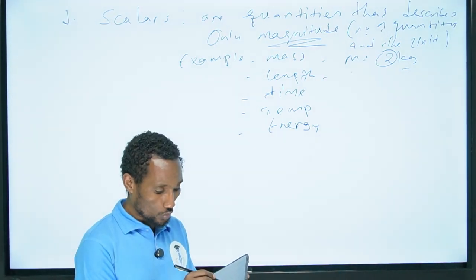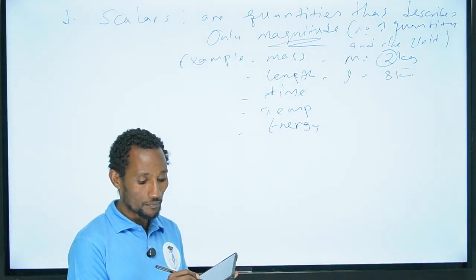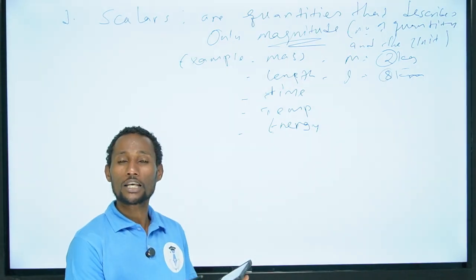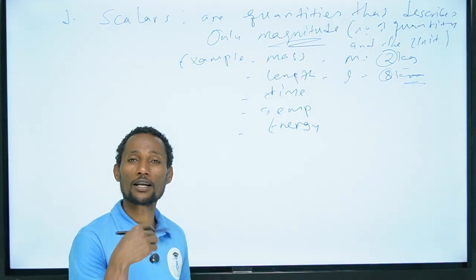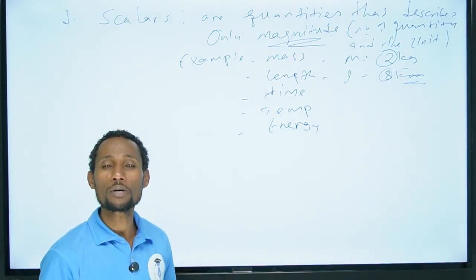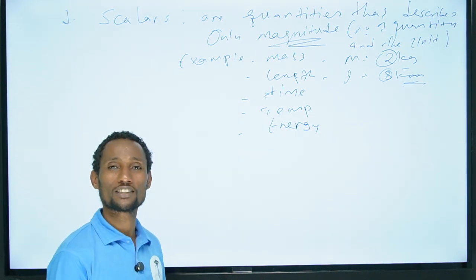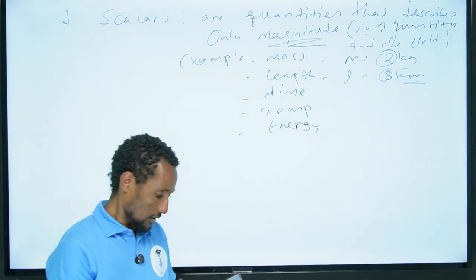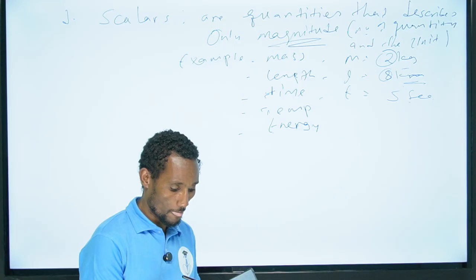Whereas the length equals what? 8 kilometer. 8 is the quantity. Kilometer, which is what? The non-SI unit of the length measurement, the unit that we use to measure what? The length of a given distance. Time, T, which equals what? 5 seconds.